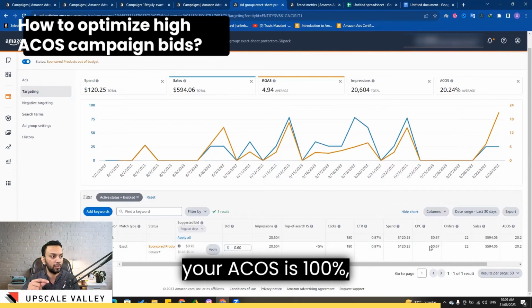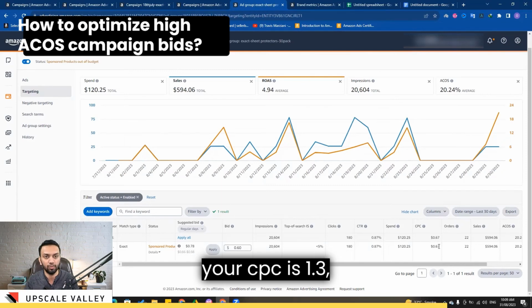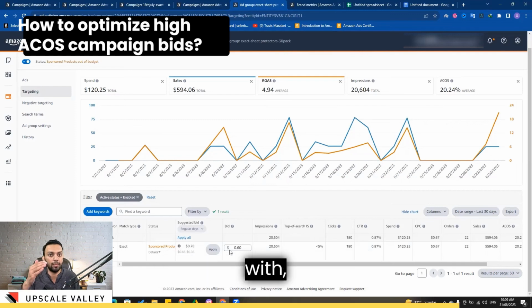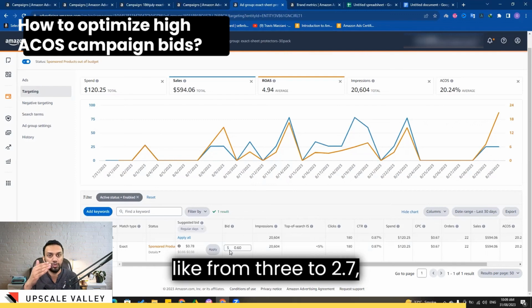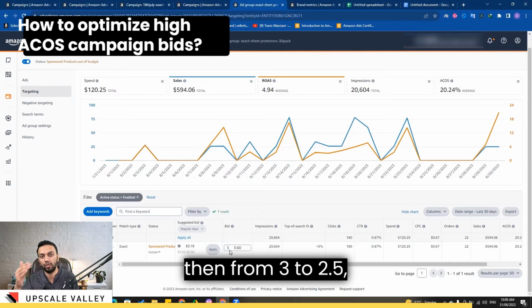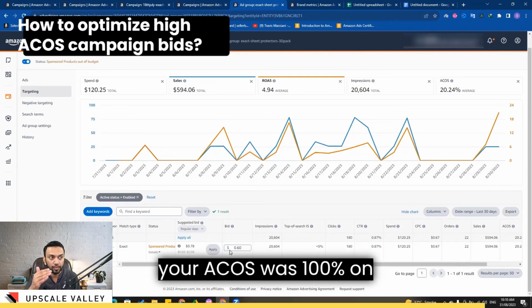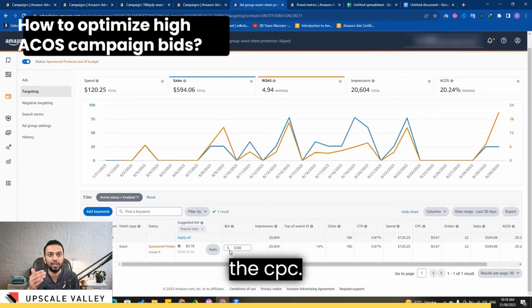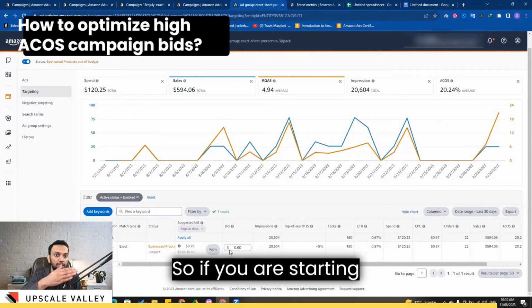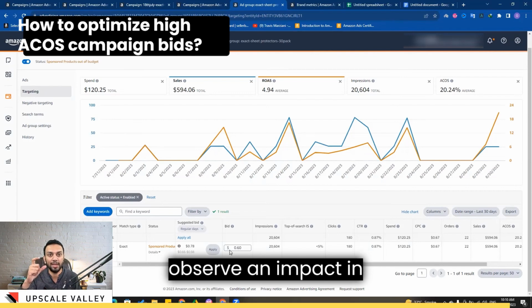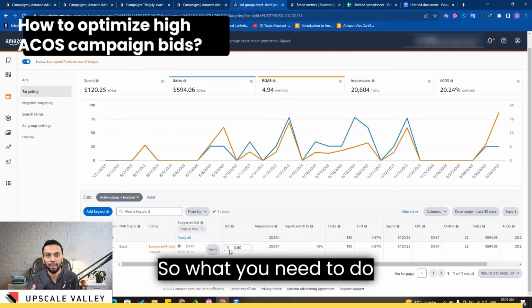So for example, your ACOS is 100%, your CPC is $1.3, and your bid is $3. And you've started optimizing the bid with the 10% rule, from $3 to $2.7, then from there to $2.5, then from there to $2.2. This is how you're working. But then again, your ACOS was 100% on a CPC of $1.3. So if you are starting from $3, it's going to take you 2 weeks to observe an impact in your ACOS, like your ACOS starting to decrease. So that's going to be a foolish act here. So what you need to do is you need to start by optimizing your